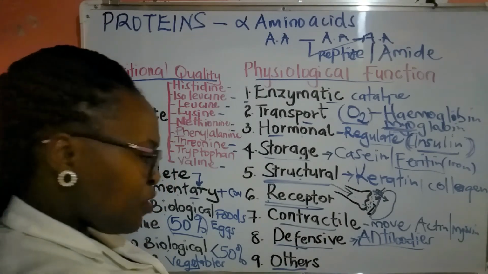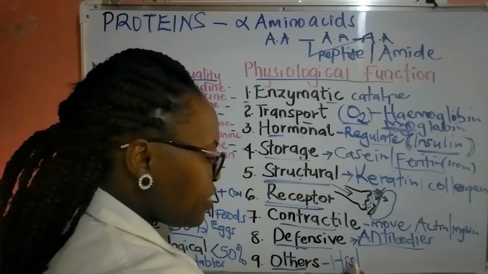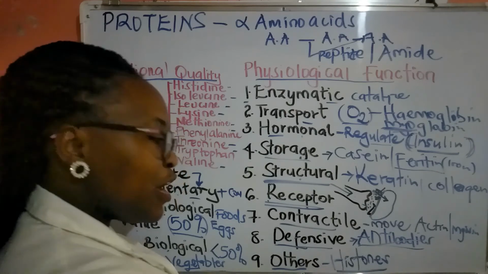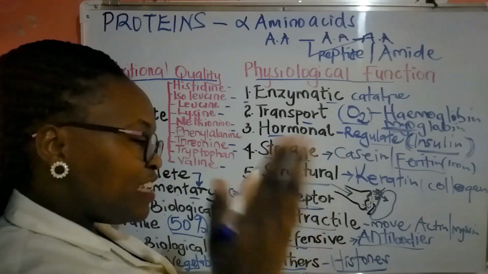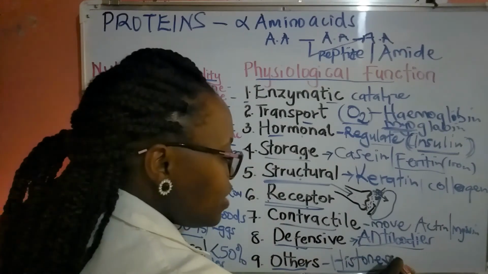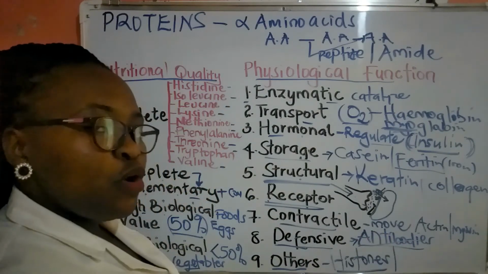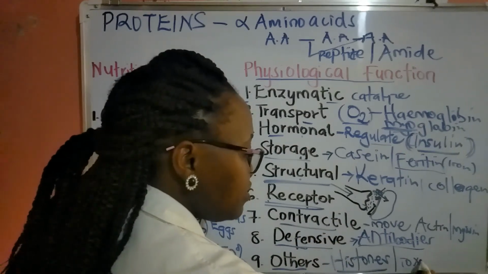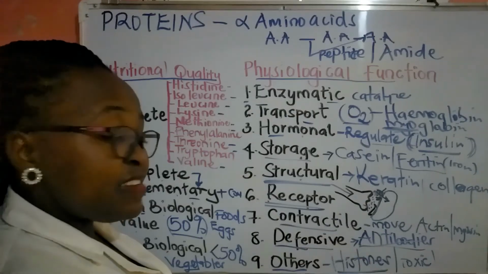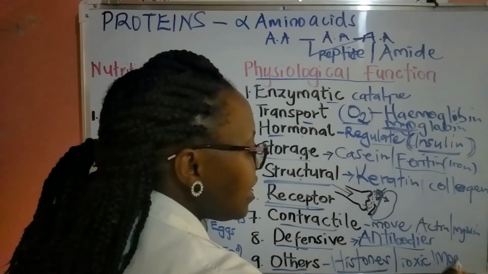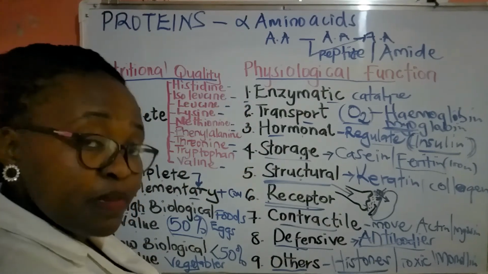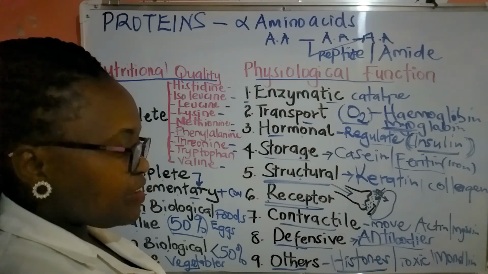We have other forms of proteins. For example, the ones we discussed when we were talking about DNA called histones. Histones help in the packaging of DNA into chromatin, and then chromatin will form chromosomes. And then we also have snake venom, which is a form of a toxic protein. We have others that come from plants that are useful in making certain substances like monellin. Monellin is a sweetener. It comes from African plants and it is extremely sweet, and it is utilized in making certain sweeteners.